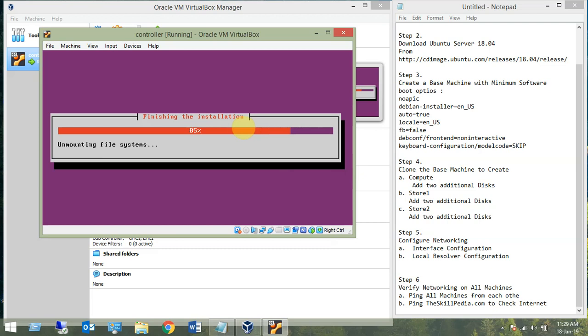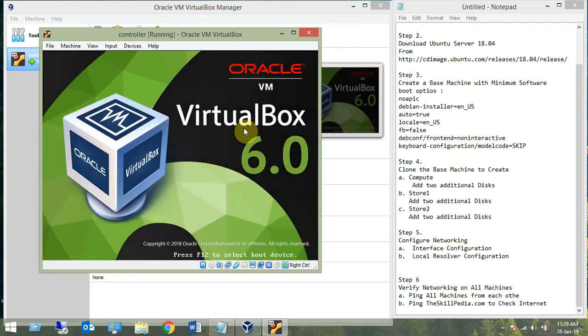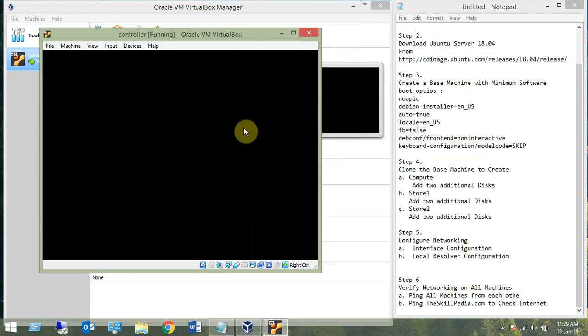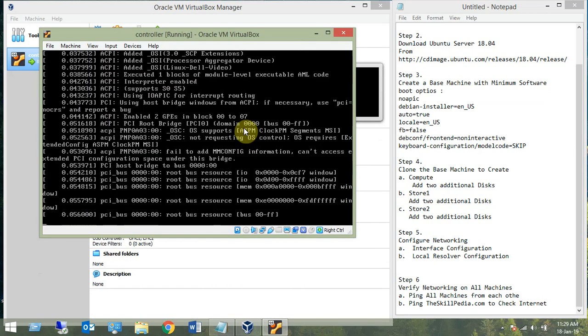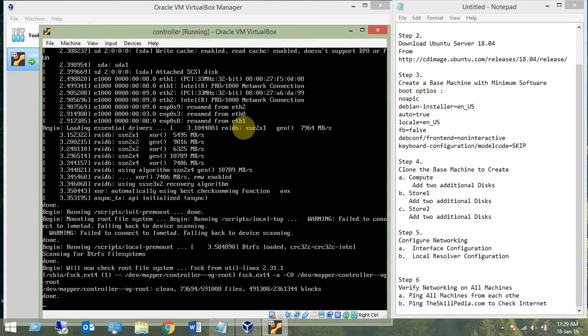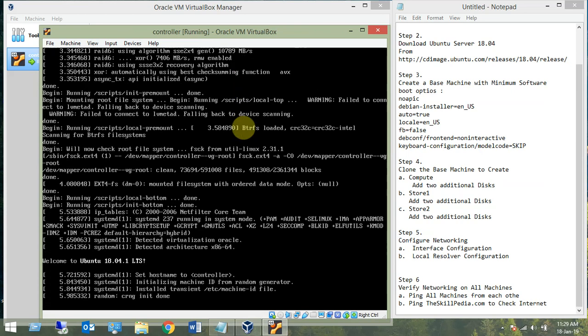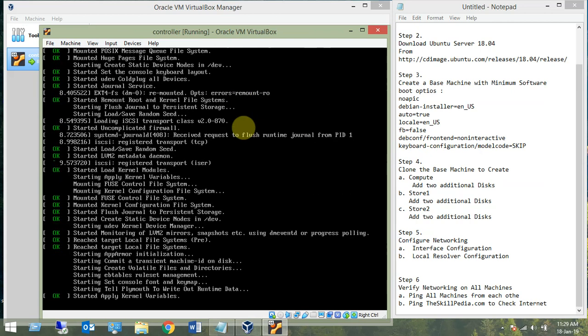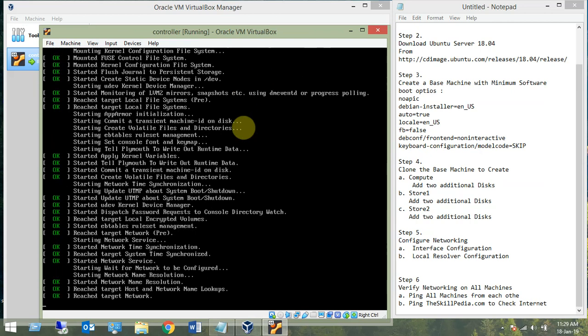And it will ask you now to reboot. Done. Requesting system reboot, rebooting the system. Yes, that machine is installed. What we will do before cloning is upgrade the packages and update the software. So we'll run 2-3 commands before we actually clone the machine, because there's no point doing the same thing again and again on every machine.